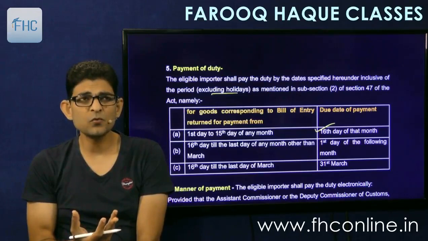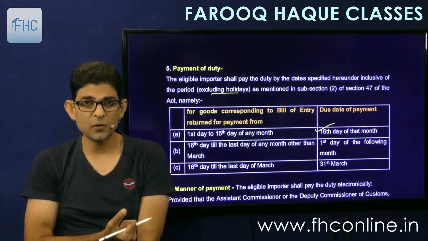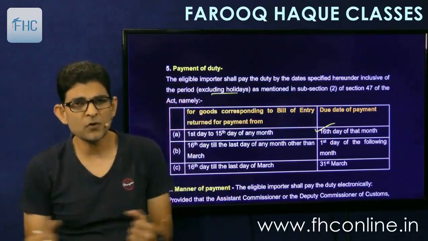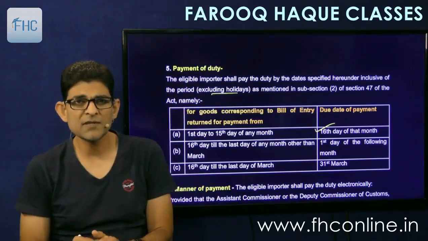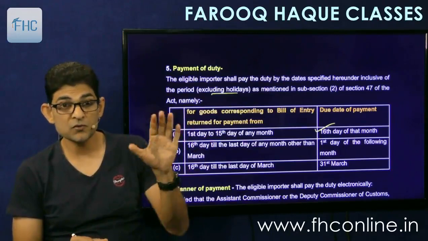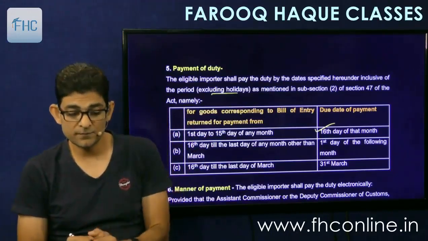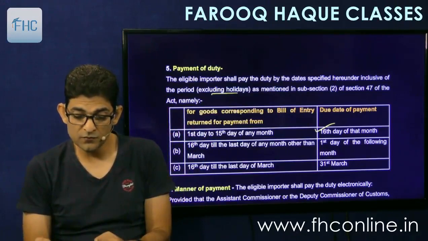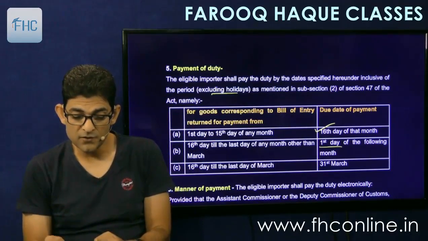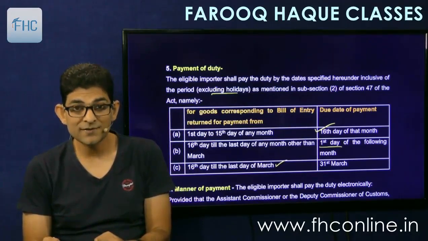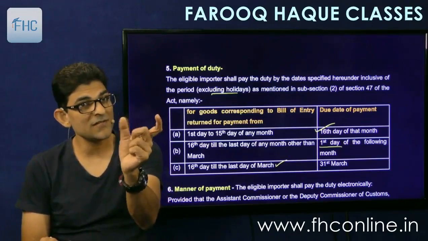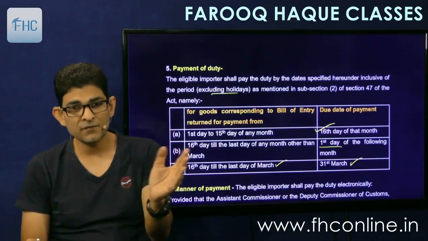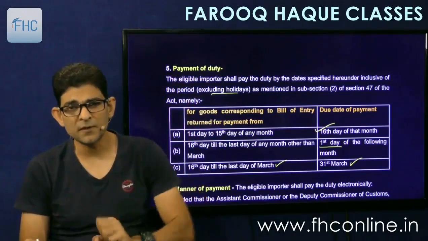This is basically a facility to regular importers, because every day I am filing some bill of entries. So I need not pay on a daily basis. A 15 days gap is given to me. So for 1st to 15th, I will pay on 16th. From 16th till the last day of the month, you pay on the 1st of the following month. But in case of March ending, that is 16th to 31st March, you have to pay by 31st March only. Otherwise, you can pay by the first day of the next month.